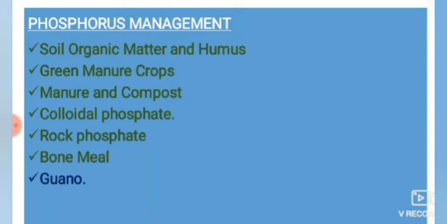Next, mycorrhizal fungi. Mycorrhizal fungi are special soil fungi that form a symbiotic, mutualistic relationship with plant roots. In this association both organisms benefit. The fungus takes over the role of plant root hairs and acts as an extension of the root system. The fungus receives carbohydrates or sugars and growth factors from the plant, which in turn receives many benefits including increased nutrient absorption.